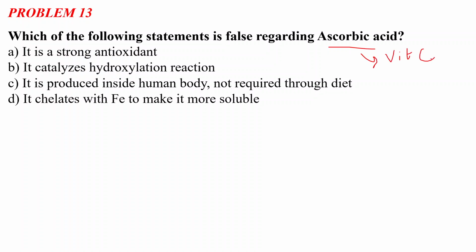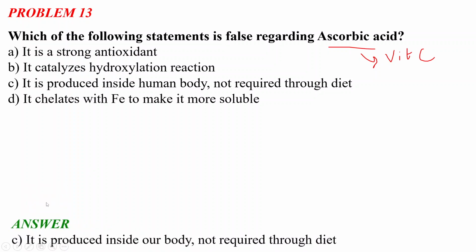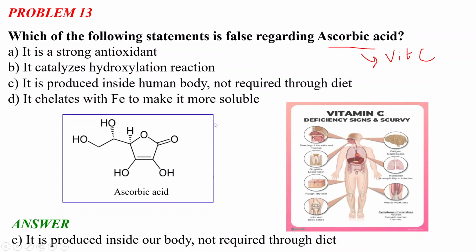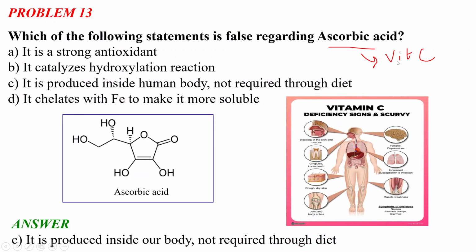Vitamin C. So what will be the incorrect statement among these four regarding ascorbic acid? It will be option C: it is produced inside our body, not required through diet. Vitamin C, or ascorbic acid, is not produced in our body. We require vitamin C from food, and we all know that citrus fruits like lemons and oranges give us this vitamin C.